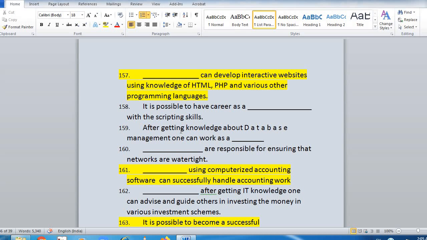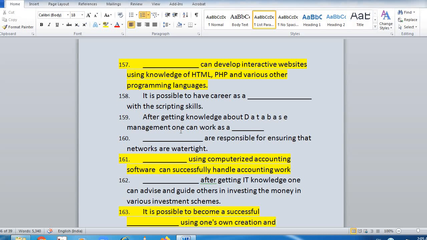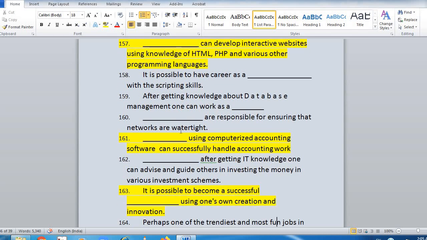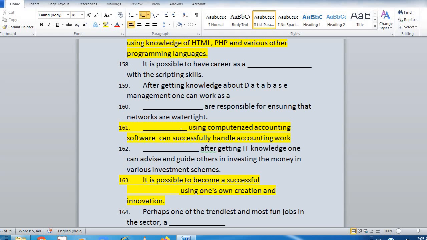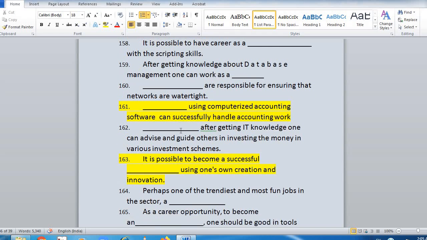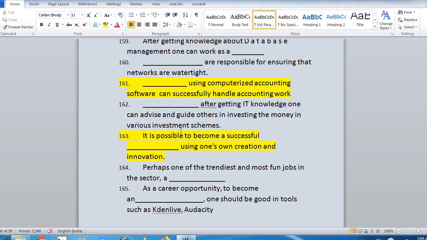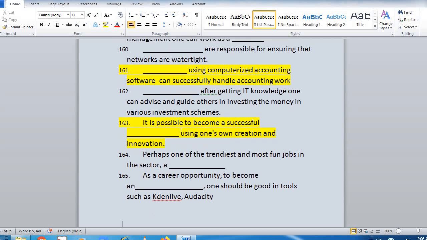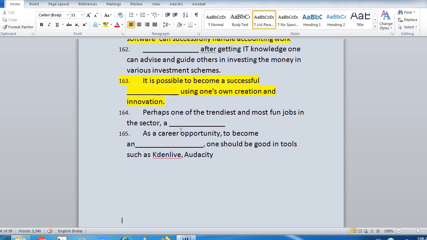After getting IT knowledge, one can advise and guide others in investing money in various schemes. It is possible to become a successful animator using one's own creation and innovation. Perhaps one of the most fun jobs in the sector, a game developer. As a career opportunity to become an audio video editor, one should be good in tools such as Camtasia and Audacity.